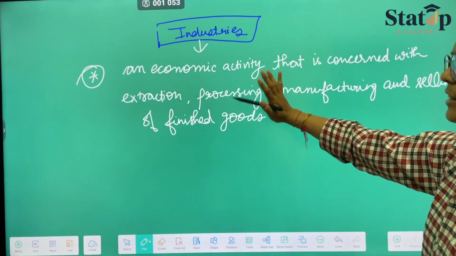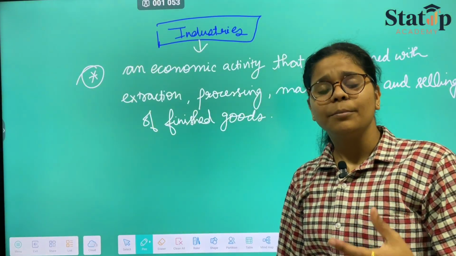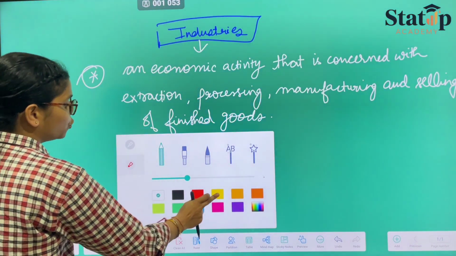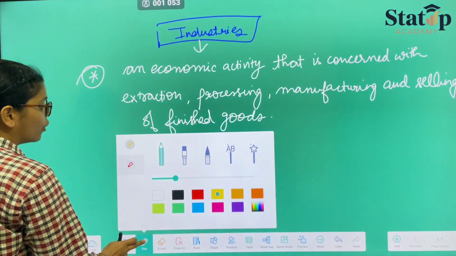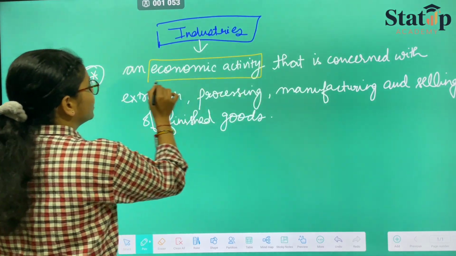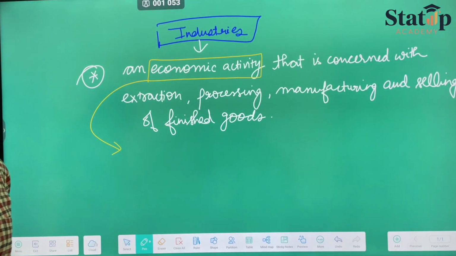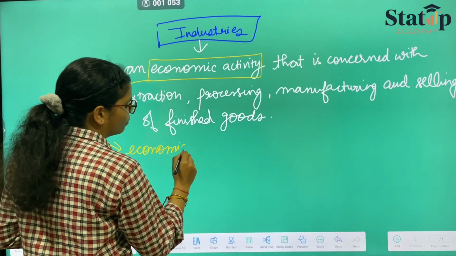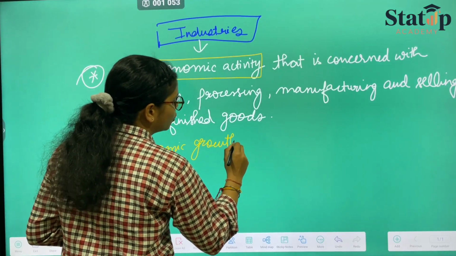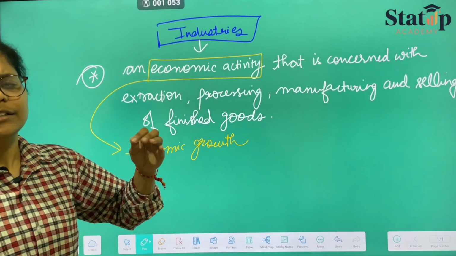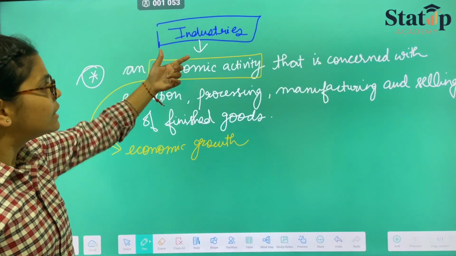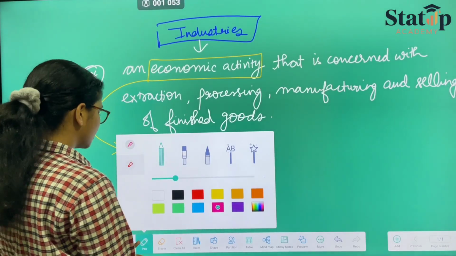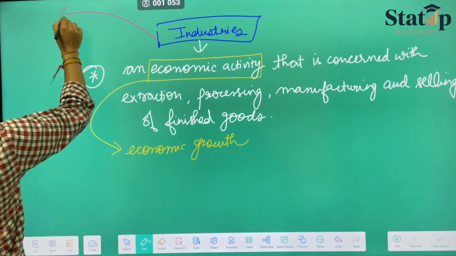So industries are basically producing economic activities. Since they are related to economic activities, the feature they give us is that they can improve our economic growth. But the factors that affect industries are, first of all, the most important factor, which is its location.